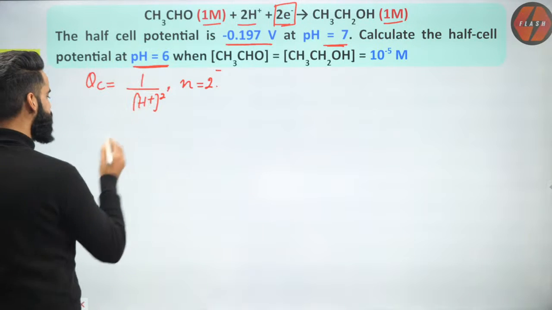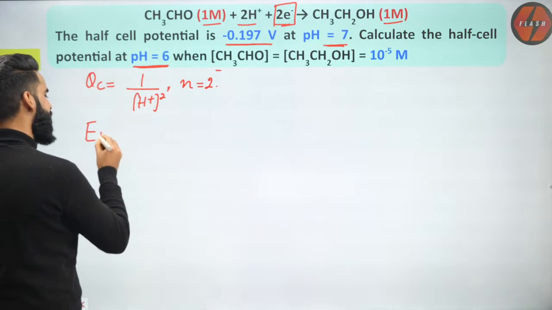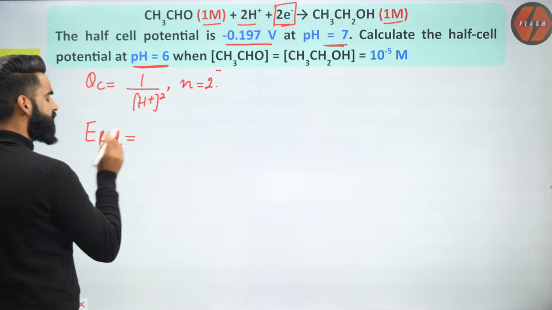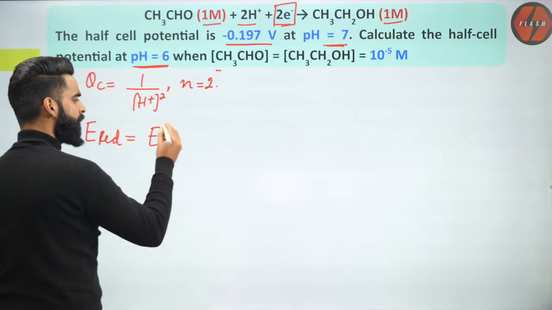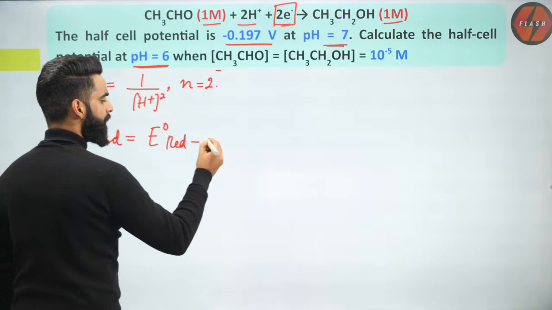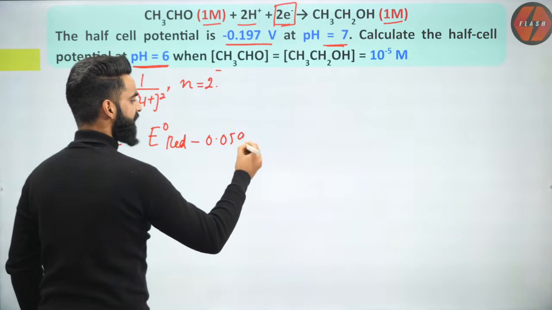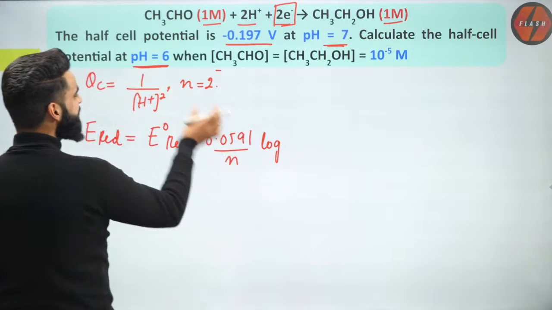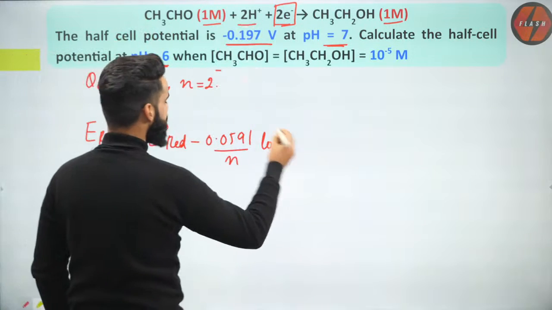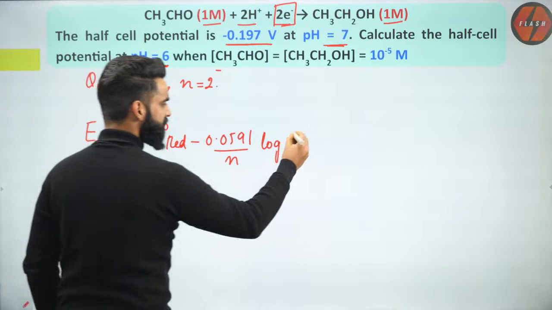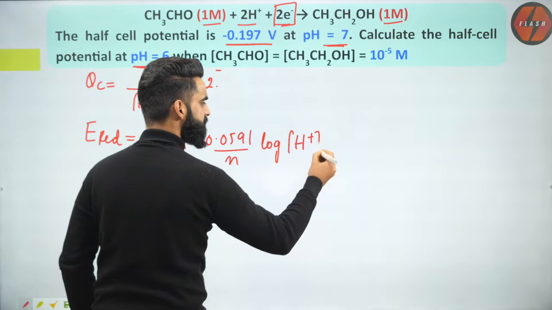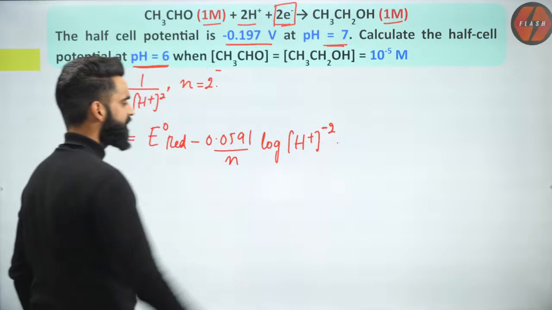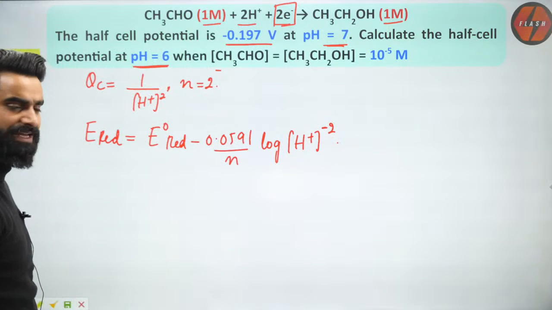Since it's a reduction reaction, I'm going to write ERED, reduction potential of the electrode, is equal to E naught of RED minus 0.0591 divided by N log of QC. What is the expression for QC for this reaction? It is 1 upon H positive concentration. Can I write it like this? H positive concentration to the power minus 2. I can write it very, very simple. Correct?